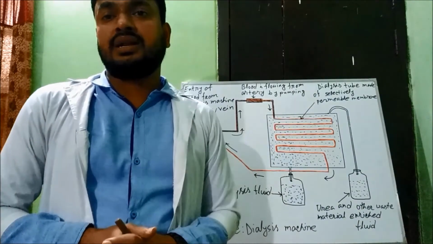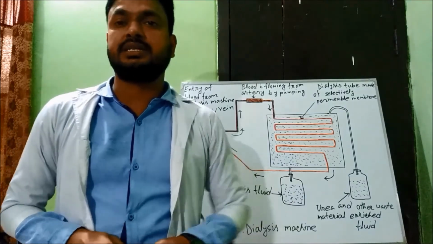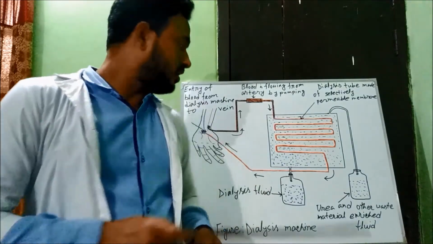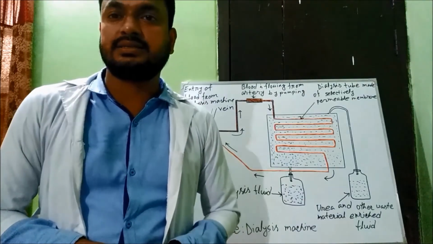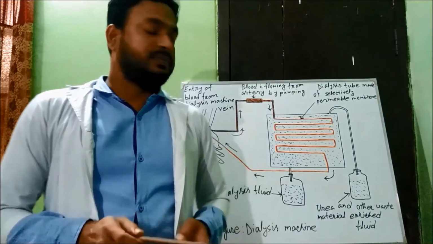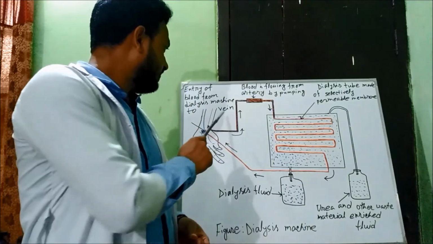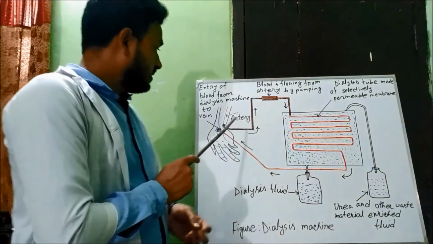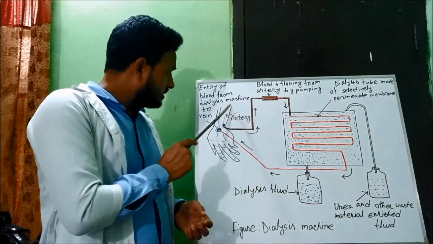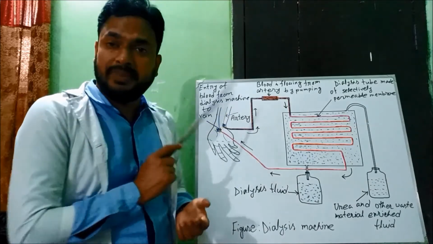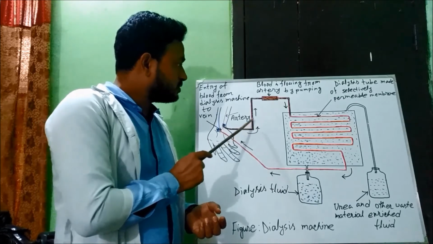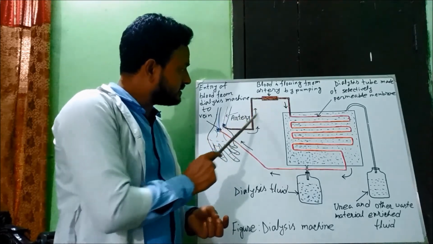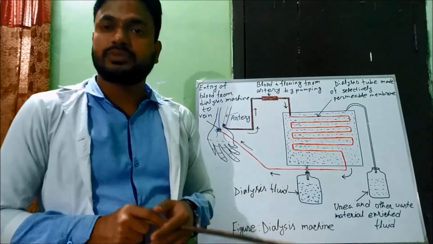One end of the dialysis tube of the machine is laid to the artery of the patient's wrist, and the other end of the tube is laid to a vein in the same wrist. Blood from the artery passes through the dialysis tube.